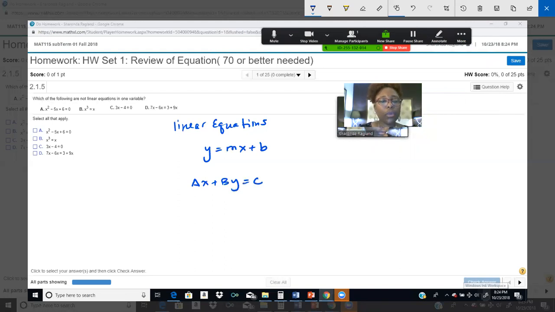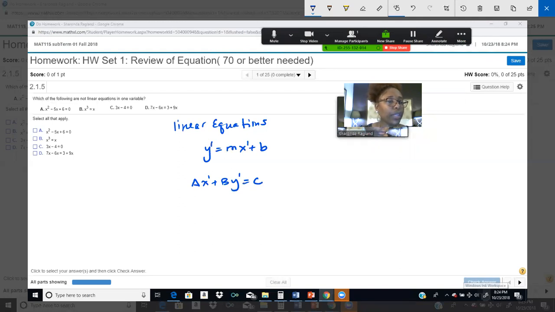In other words, the exponent of the variable is always 1, and it fits in this format, ax plus by equals c. That's the standard form.